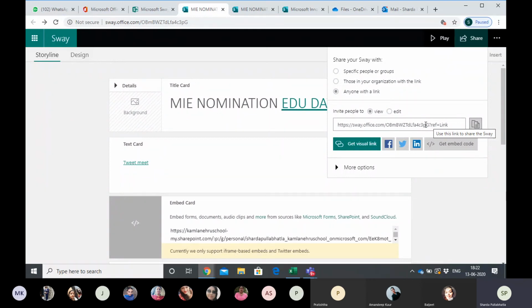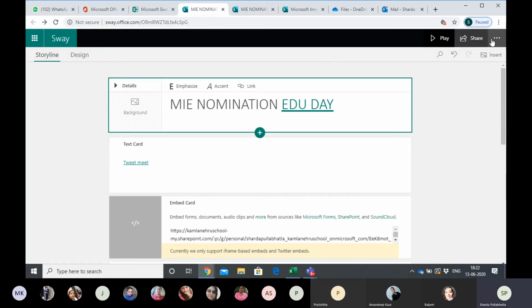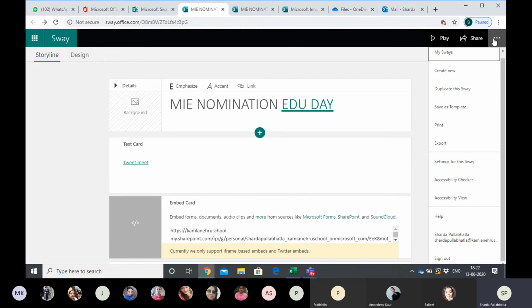And when you go to apply for a MIE nomination, on that form you have a place where it says paste a link of your Sway. There you have to paste this link. ये वाली link आपने लेनी है और आपने वहाँ paste. Okay, this is about pasting a link. Now coming to the settings option.